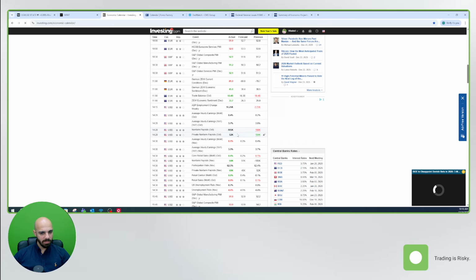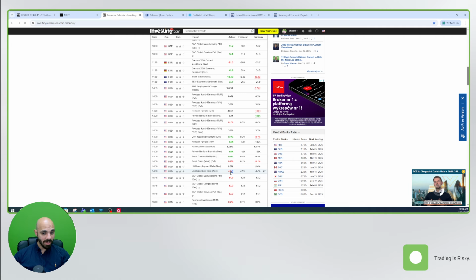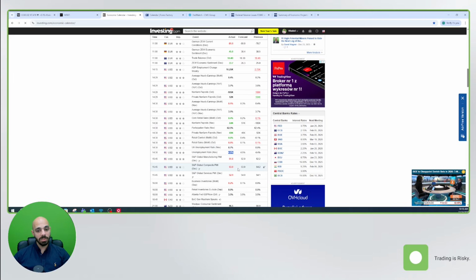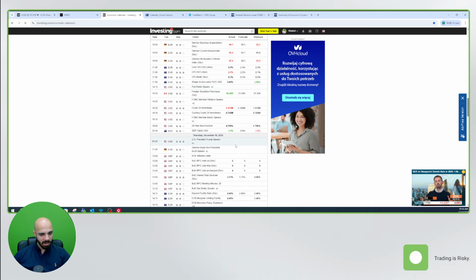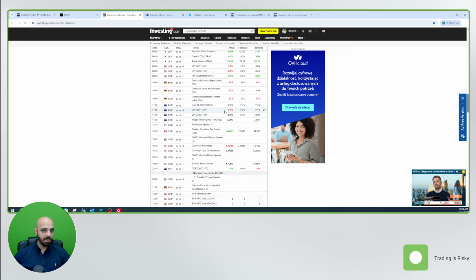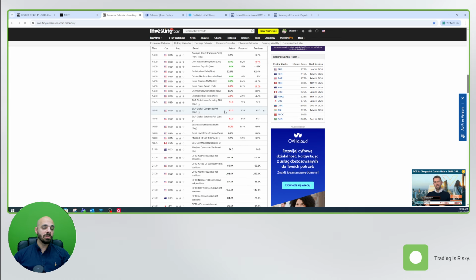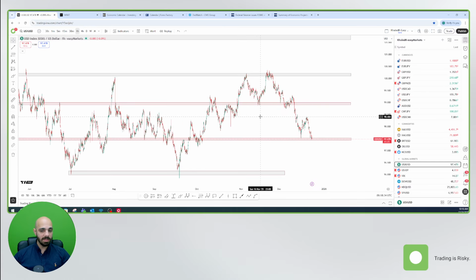US CPI. First, the unemployment rate, and this is very important, the unemployment rate came out at 4.6%, which is higher than previous and higher than forecast. And then we had the CPI numbers, which came in lower than expected. The core CPI year over year at 2.6%, the CPI year over year at 2.7%. So the market expectations are to see additional rate cuts during the upcoming year of 2026.